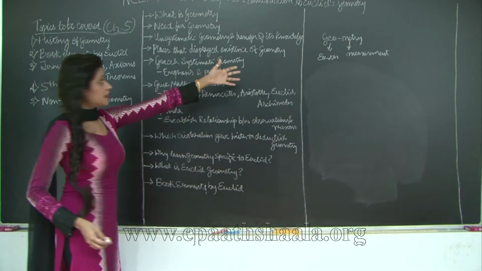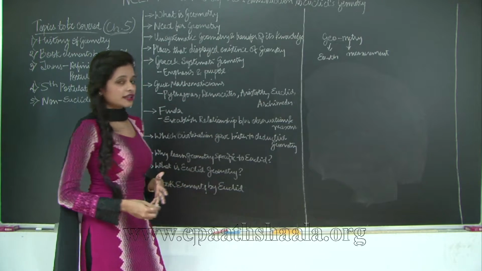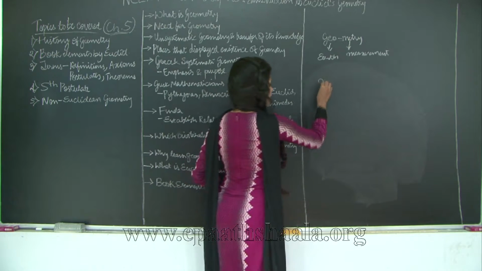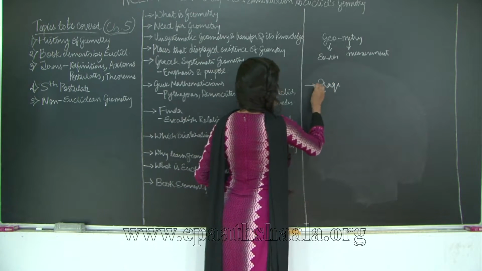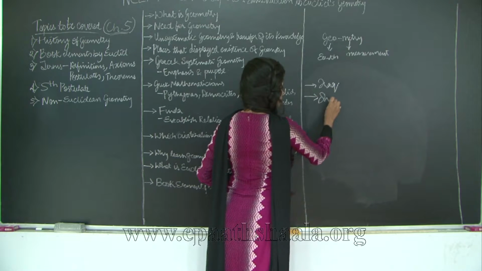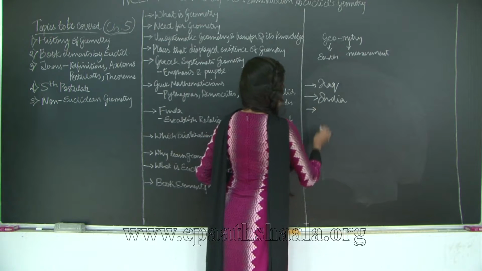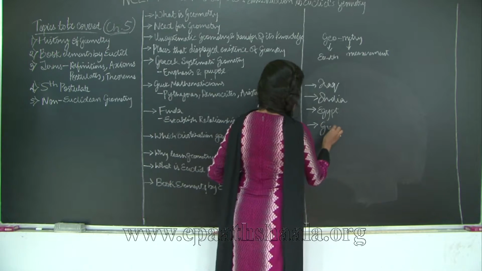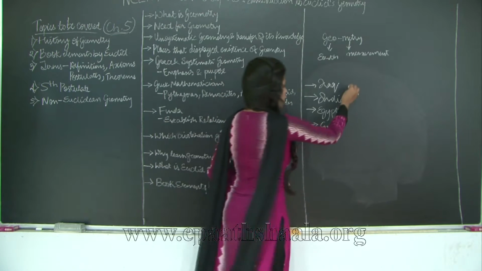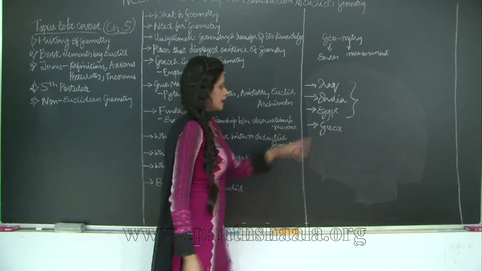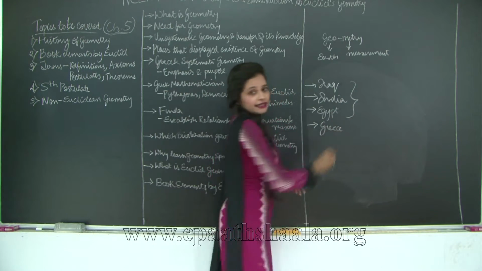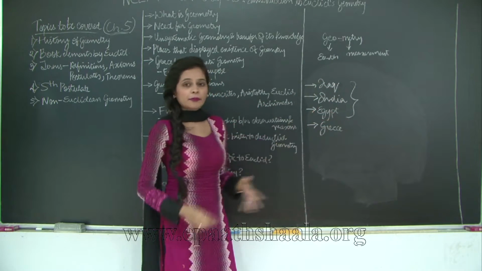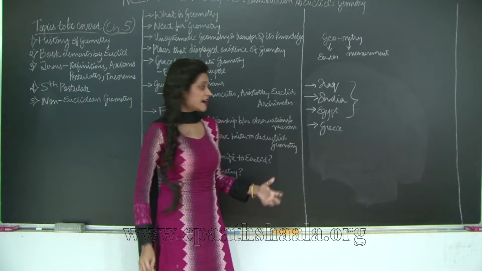So places that displayed the existence of geometry: in earlier days, there were 4 places that displayed the existence of geometry. They were Iraq, India, Egypt, and Greece. So what was common between the first 3 and uncommon among these 3 and Greece? Geometry did exist and was demonstrated very well in all these 3 places, but nothing was formalized and everything was unsystematic.